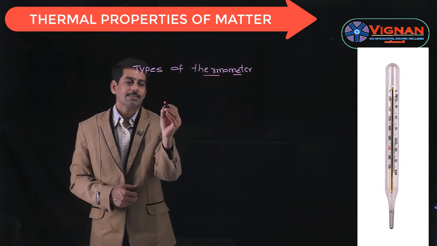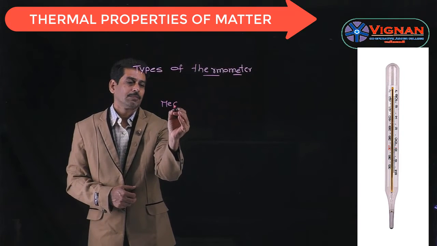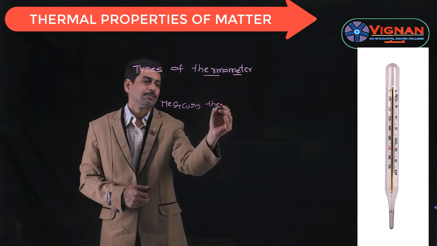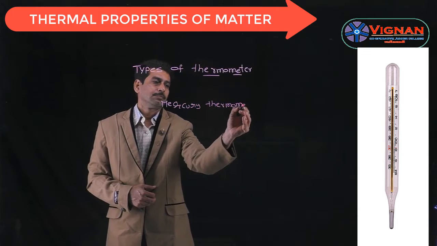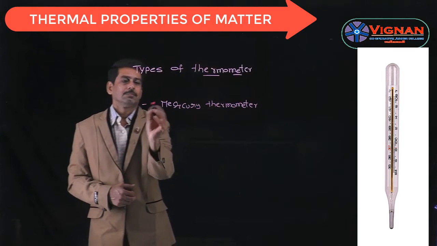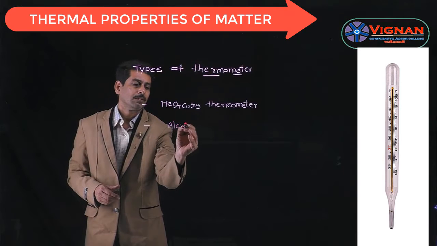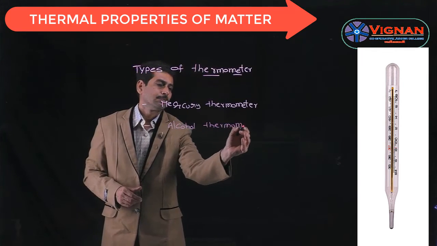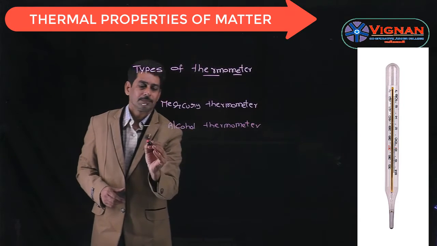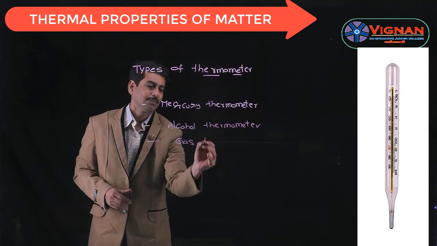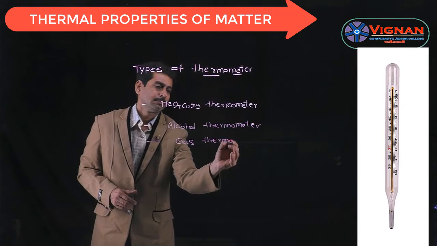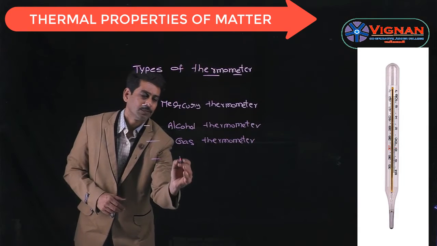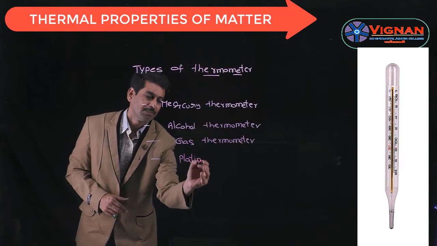The first one is mercury thermometer. The second one is alcohol thermometer. The third one is gas thermometer. The fourth one is platinum resistance thermometer.